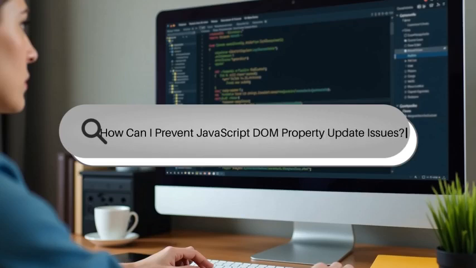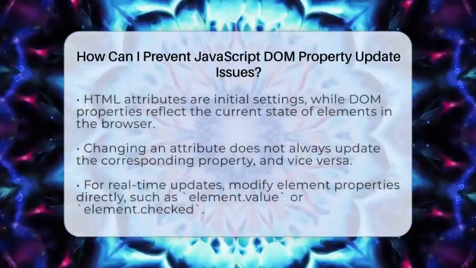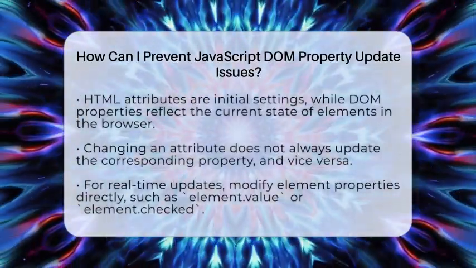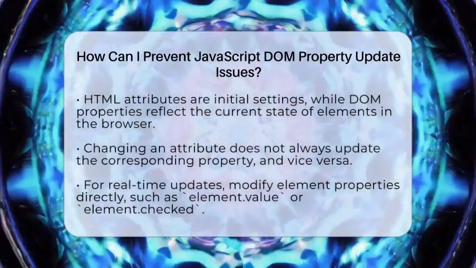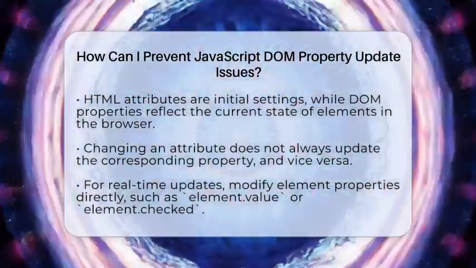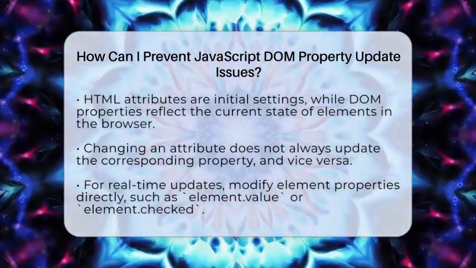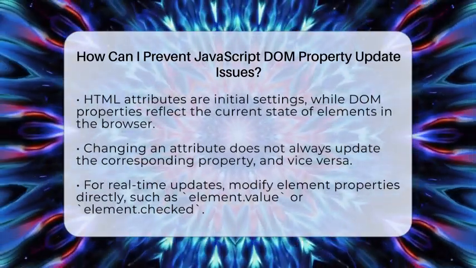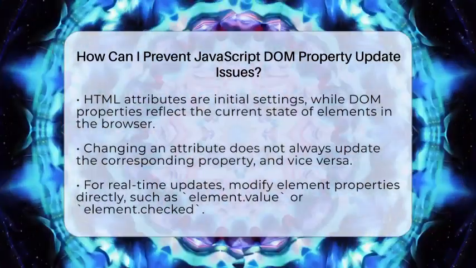How can I prevent JavaScript DOM property update issues? Imagine trying to change a light switch and it just won't turn on. Sometimes, updating elements in the document object model can feel just like that. Let's talk about how to keep your web pages running smoothly when changing element properties.